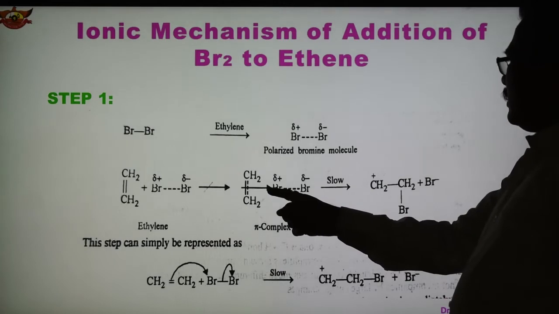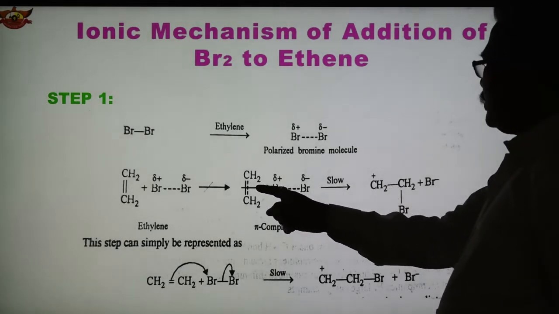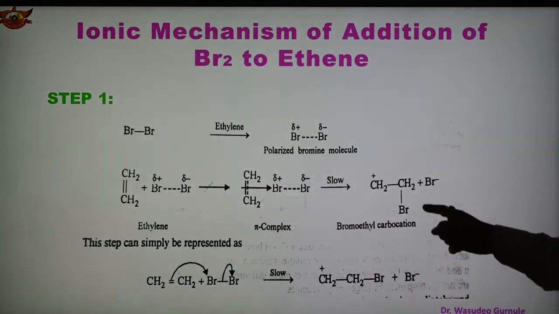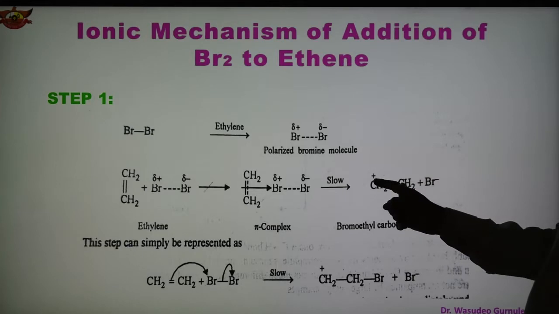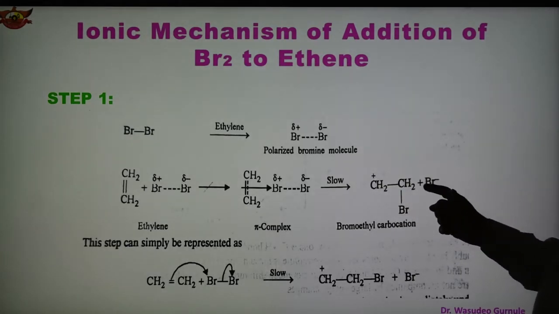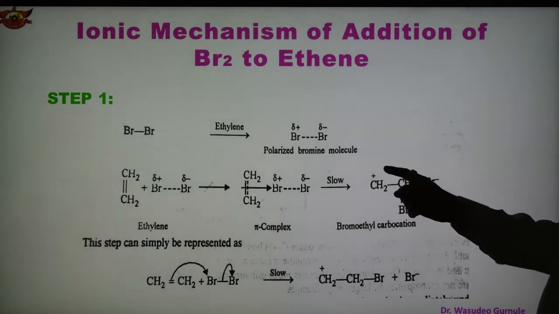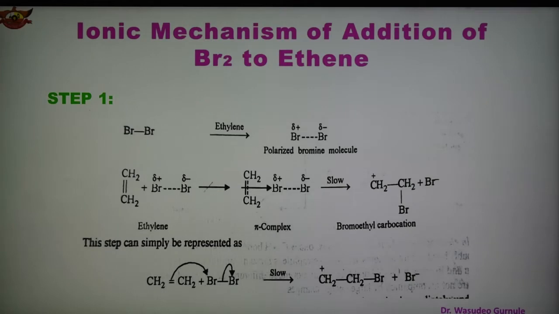After this rearrangement, the bromine gets attached here to the CH2 group. The bromine having positive charge shifts to this carbon, and Br minus gets formed. This is the bromide ion, and this is the carbocation, because carbon has a positive charge.